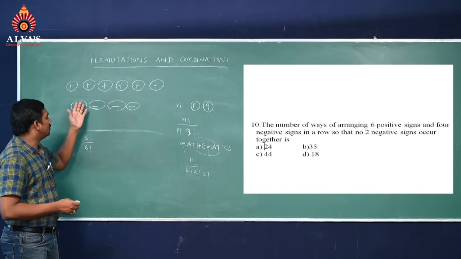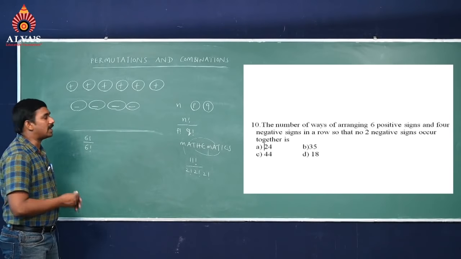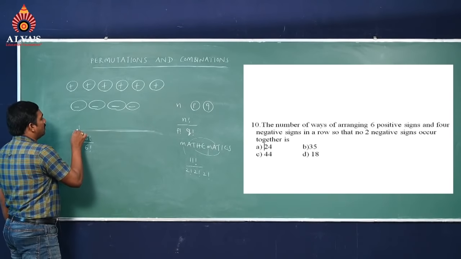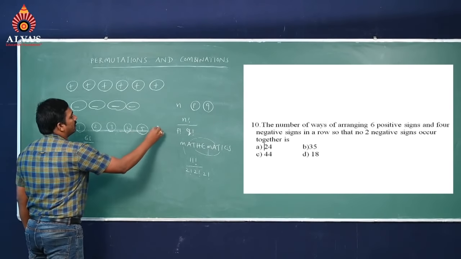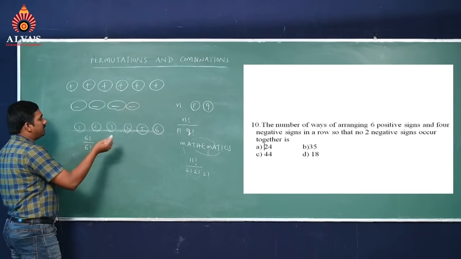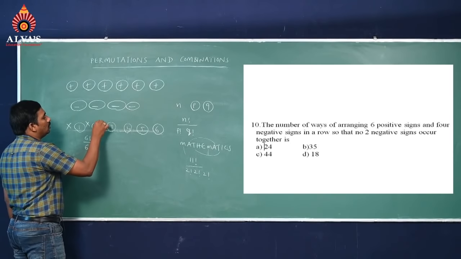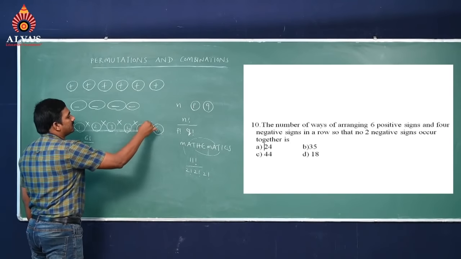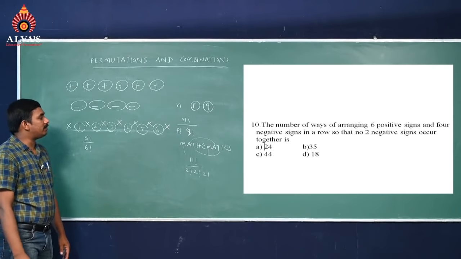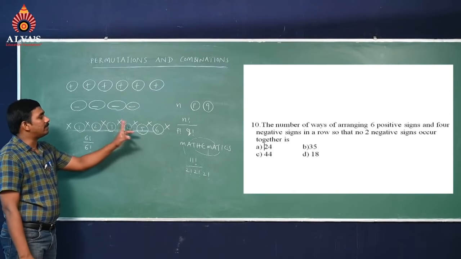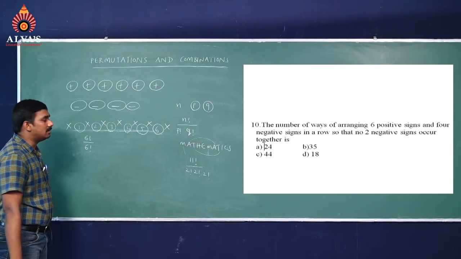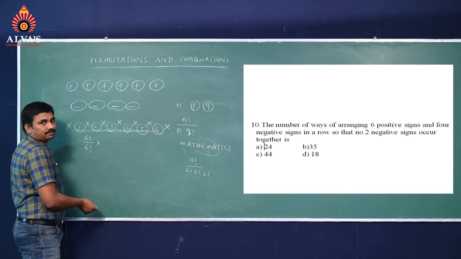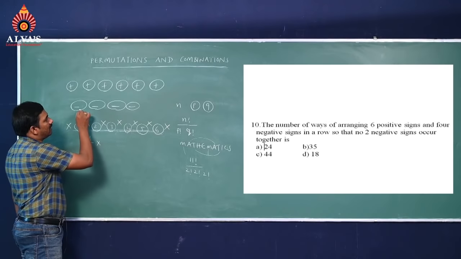Let them be first, second, third, 4, 5 and 6. Between them, what places do we have? 2, 3, 4, 5, 6, 7. So 7 places are left here, and in these 7 places we can arrange the negative signs, but those are also alike.